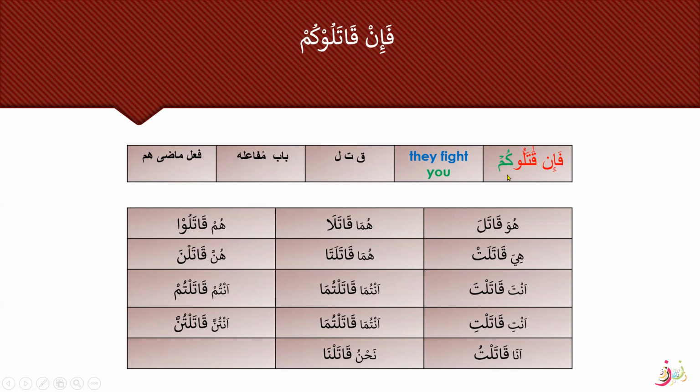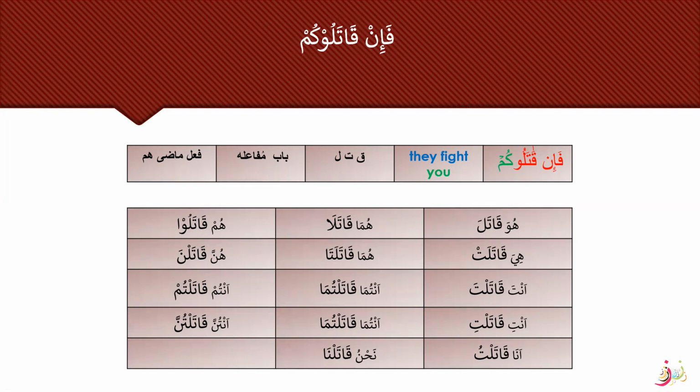And again, any pronoun that is attached to a fi'l is always a maf'ul bihi. Kum is maf'ul bihi here, and it is always fi mahalli nasab. So, if they fight you, this is fi'l madi, hum, because there is no ya in the beginning. So this is not fi'l mudari. So again, Sarf Saghir can be short for fi'l madi.